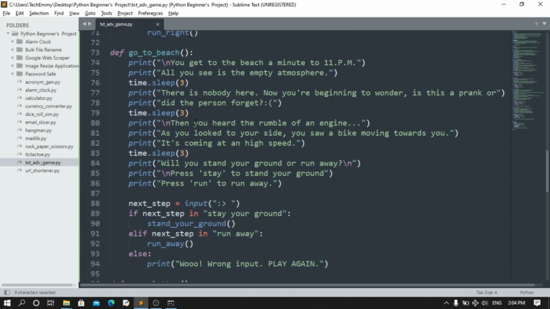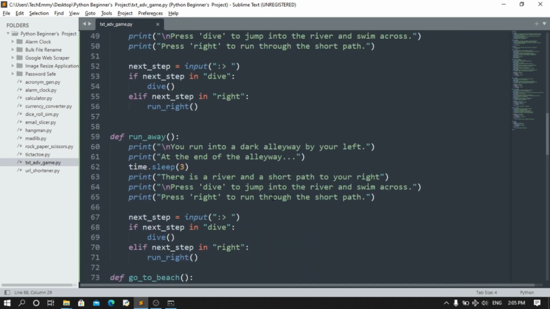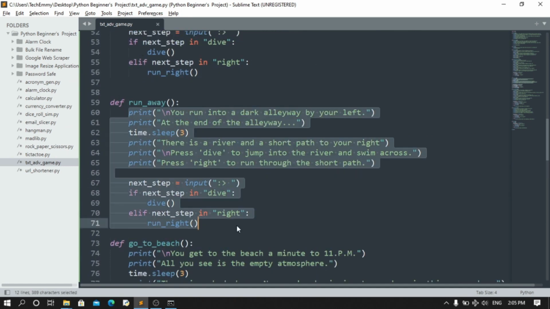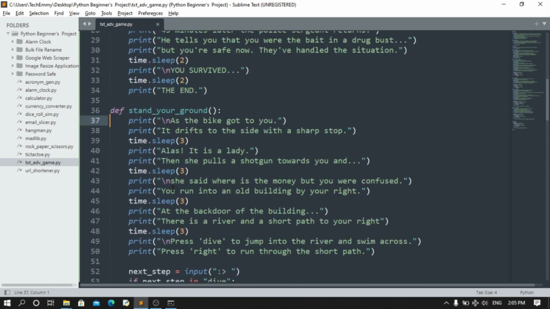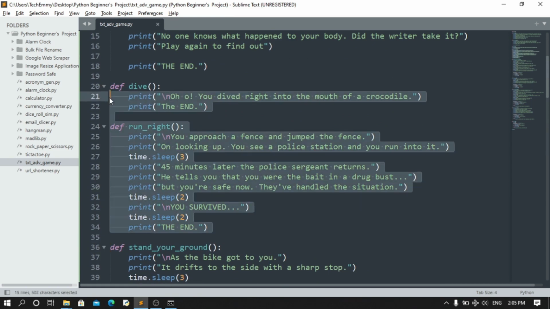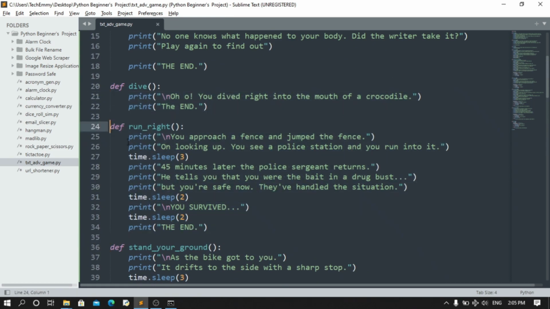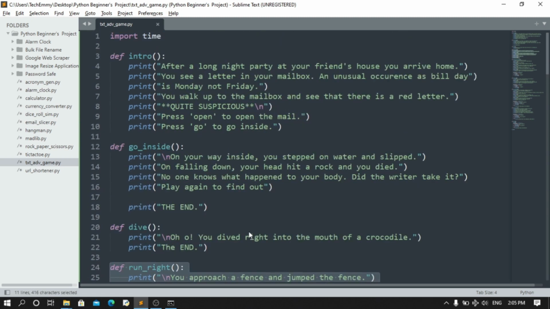Now if you go to the beach, you get this encounter. You either choose to run away or stand your ground. If you run away, this happens, and if you stand your ground, you eventually still run away. Classy, right? And then when you run, you either choose to dive or you run right. If you dive, ooh, that's death. But if you run right, then you pass the right path, and then the game ends. That's how it is. You can add your own customization, as I've explained all through.